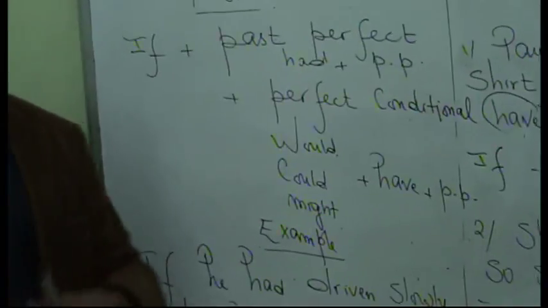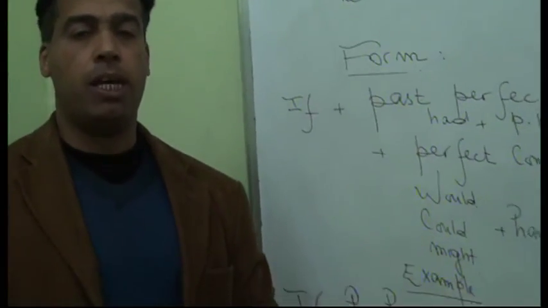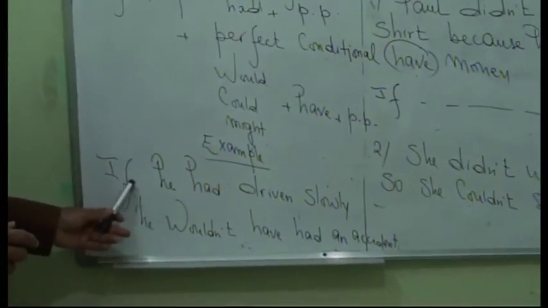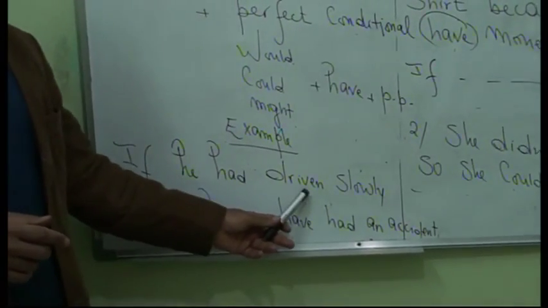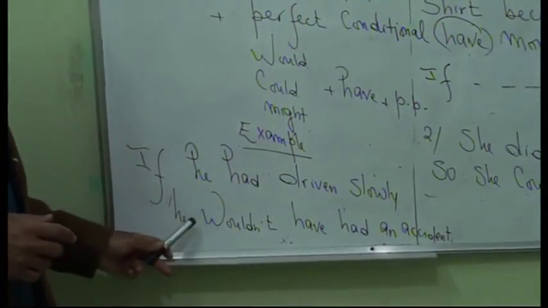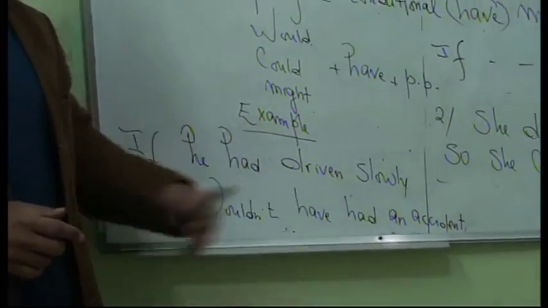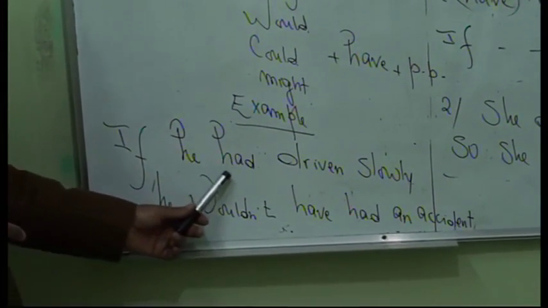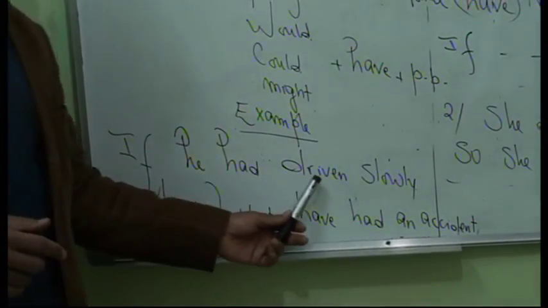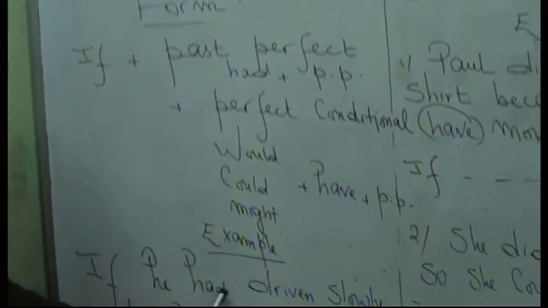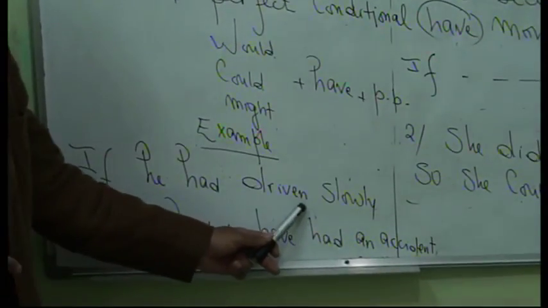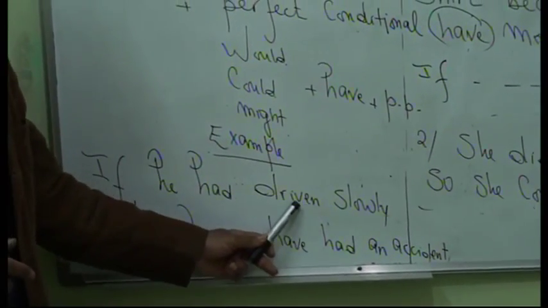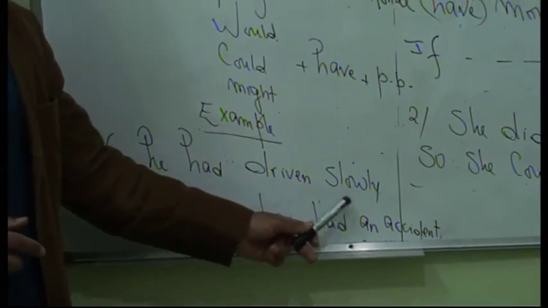I'm going to clarify this with an example. If he had driven slowly, he wouldn't have had an accident. So he is the subject. Had driven, this is the verb to drive in the past perfect. The past participle of drive is driven. And here we have slowly.